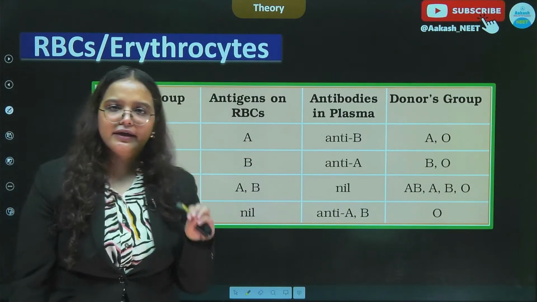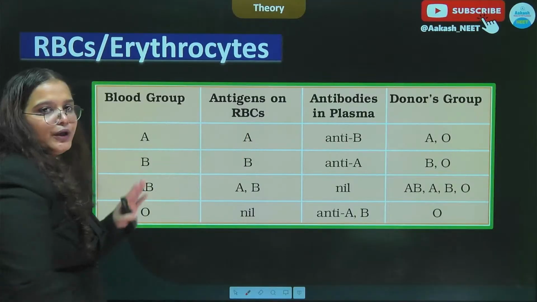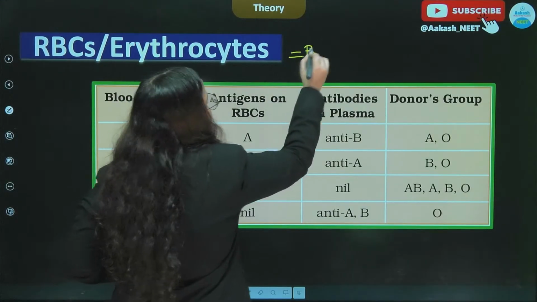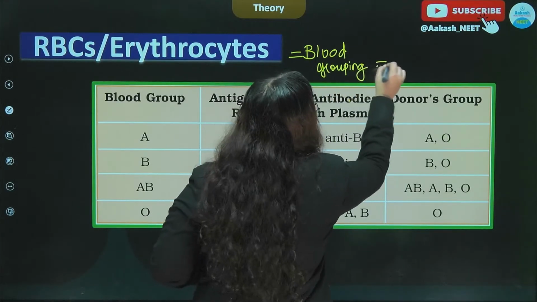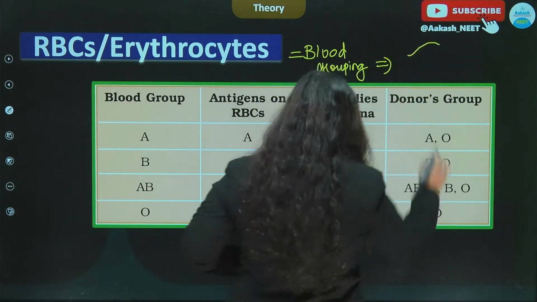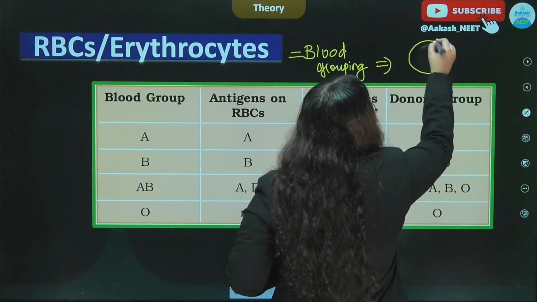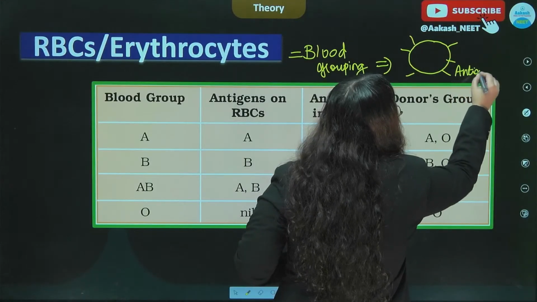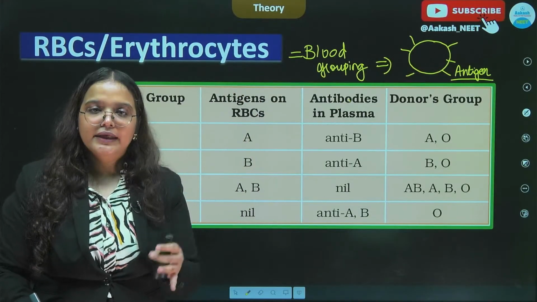We will not discuss this topic at greater length because it requires another lecture, but here we will quickly figure out how blood grouping happens. Basically, blood grouping is based on the fact that on the surface of our RBCs we have various antigens, and the presence or absence of these antigens decides the blood grouping in an individual.